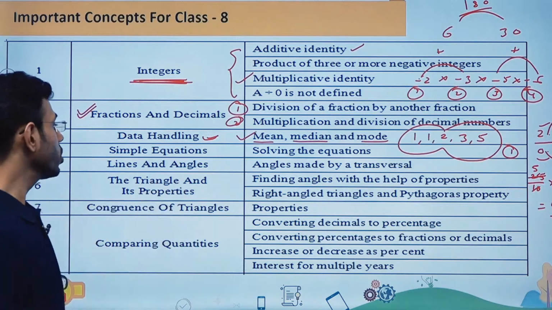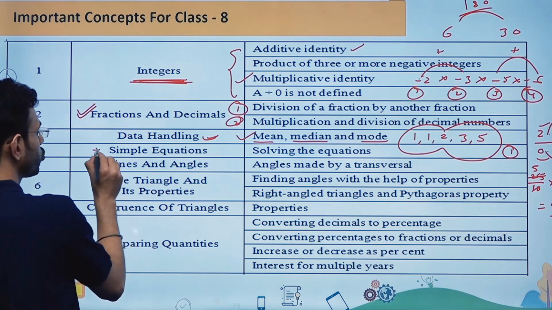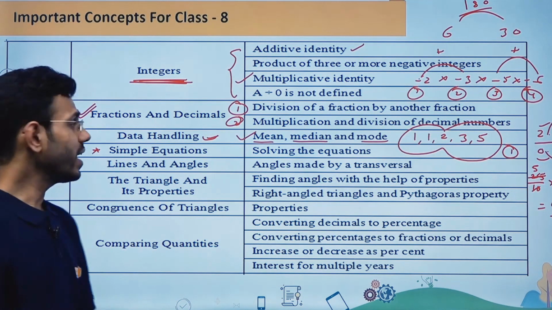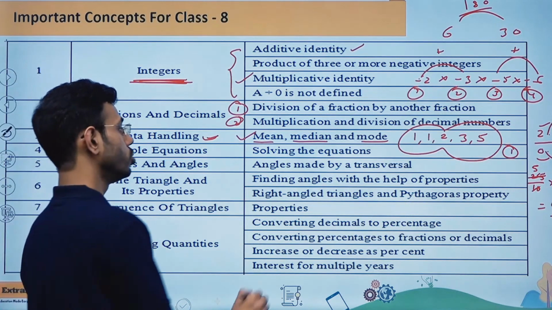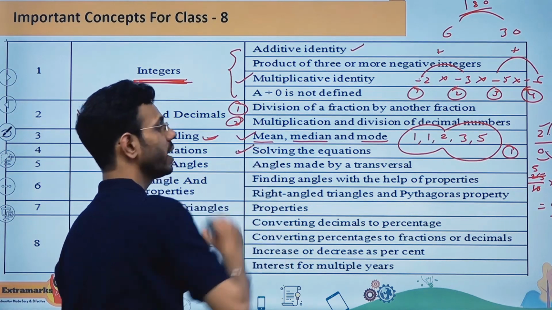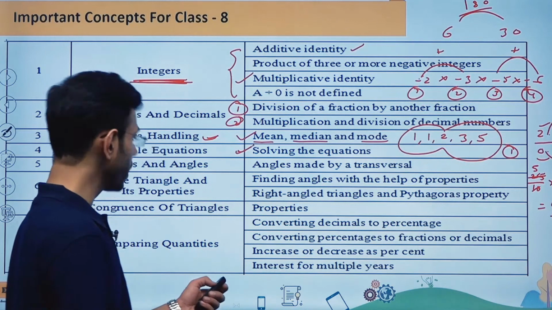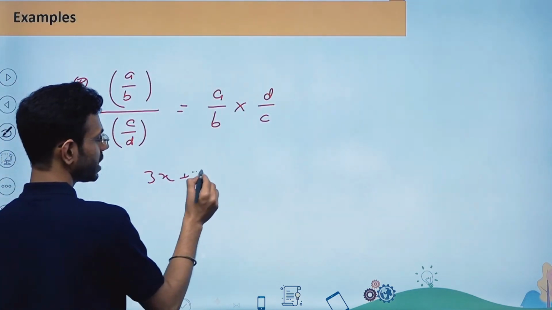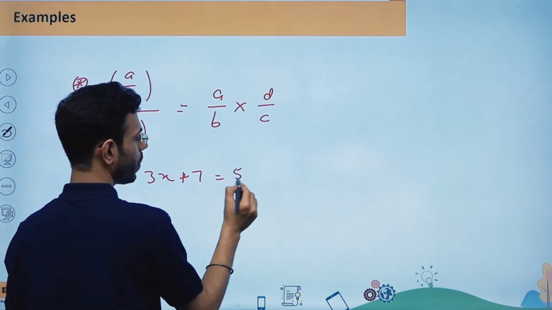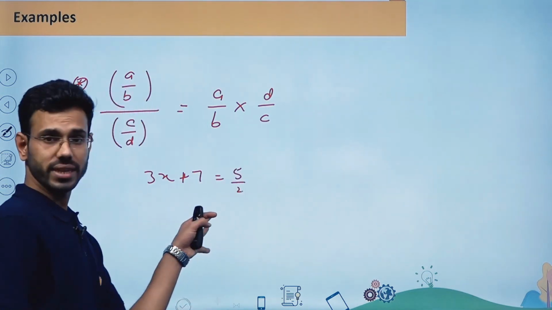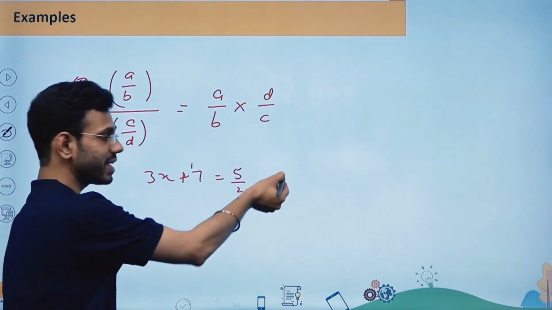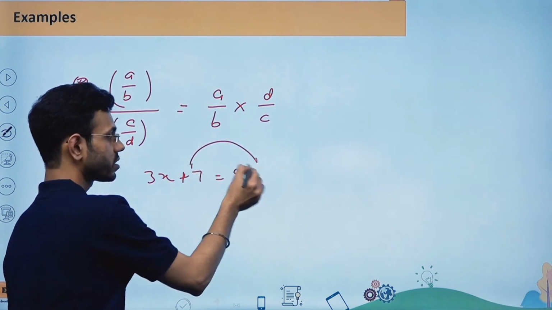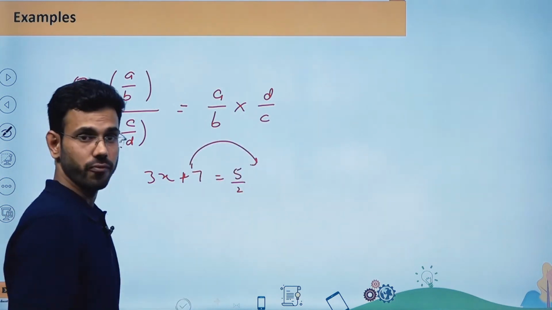Now let us talk about the fourth concept, which is going to be simple equation. When I'm talking about simple equation, then you should know how to solve a given equation. For example, let us say 3x plus 7 is equal to 5 by 2. Now how can you solve this? Either you can take this 7 this side, transfer it over here and take the LCM, one method, or